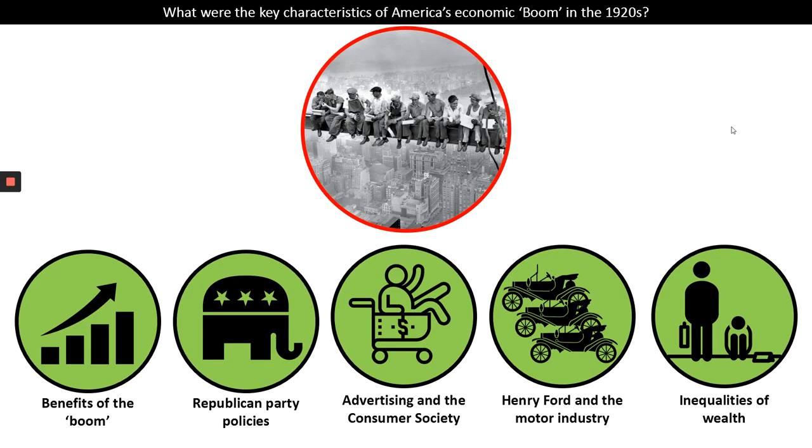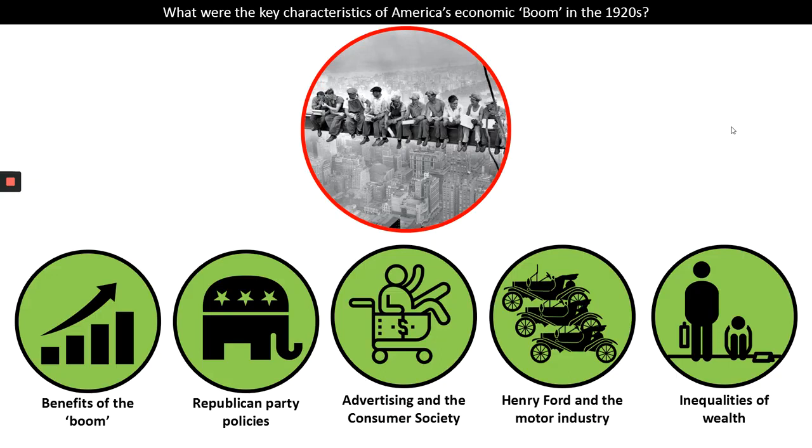So we've looked at the key question: what were the key characteristics of America's economic boom in the 1920s? Remember, America was in a very strong position after World War I, and this was a time for some people of economic prosperity. The Republican Party policies, particularly laissez-faire, allowed that to continue happening. Businesses grew, advertised their products, and encouraged people to be involved in consumer society.